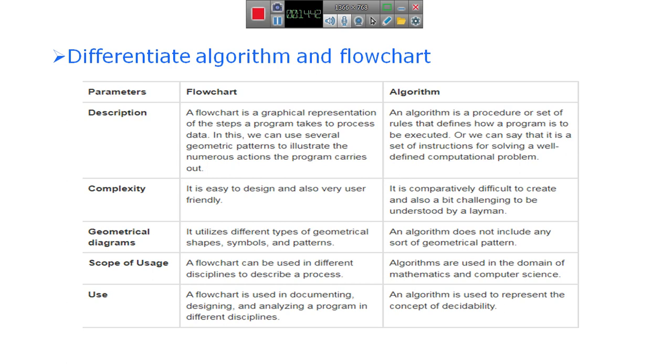In a general difference, an algorithm is a written form, and a flowchart is a pictorial form.